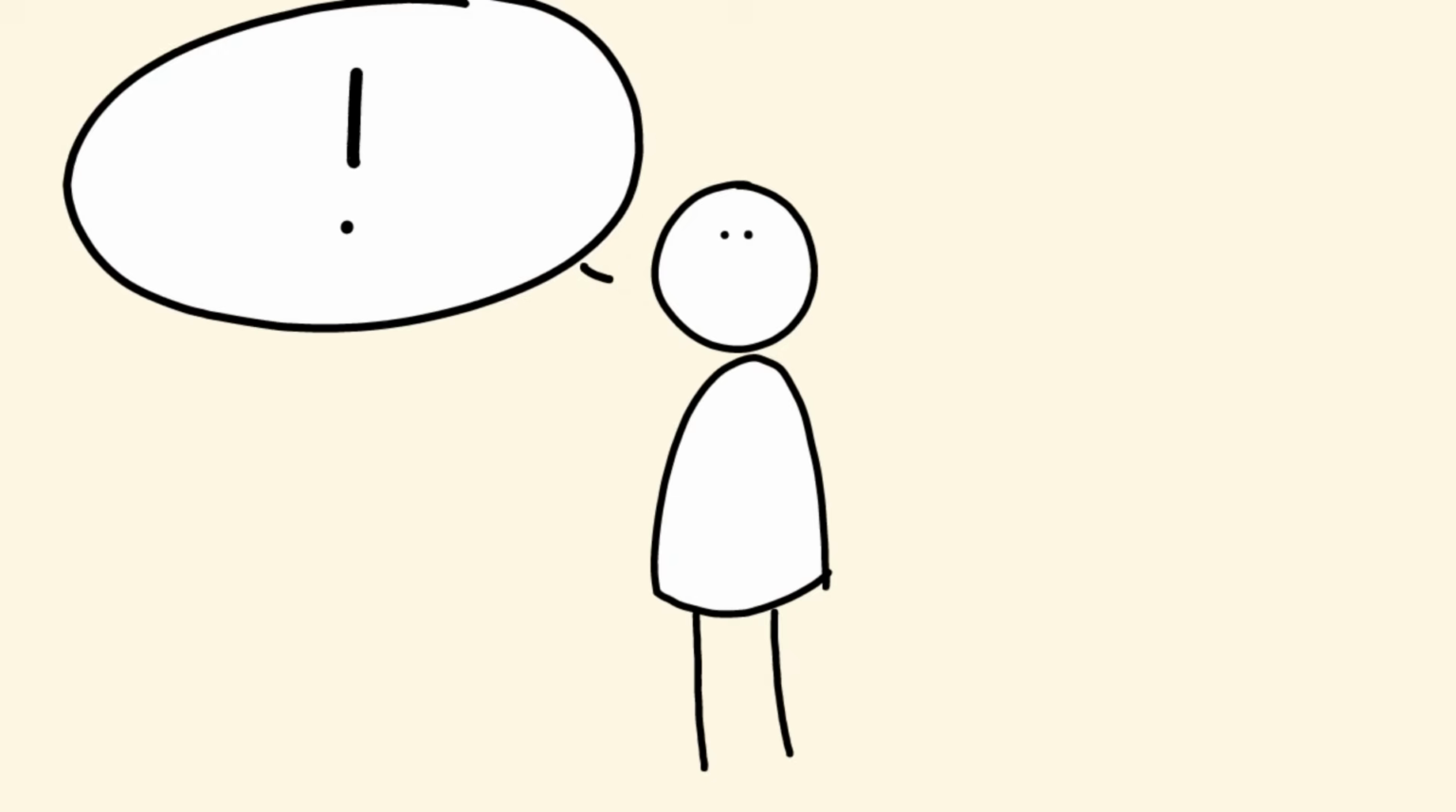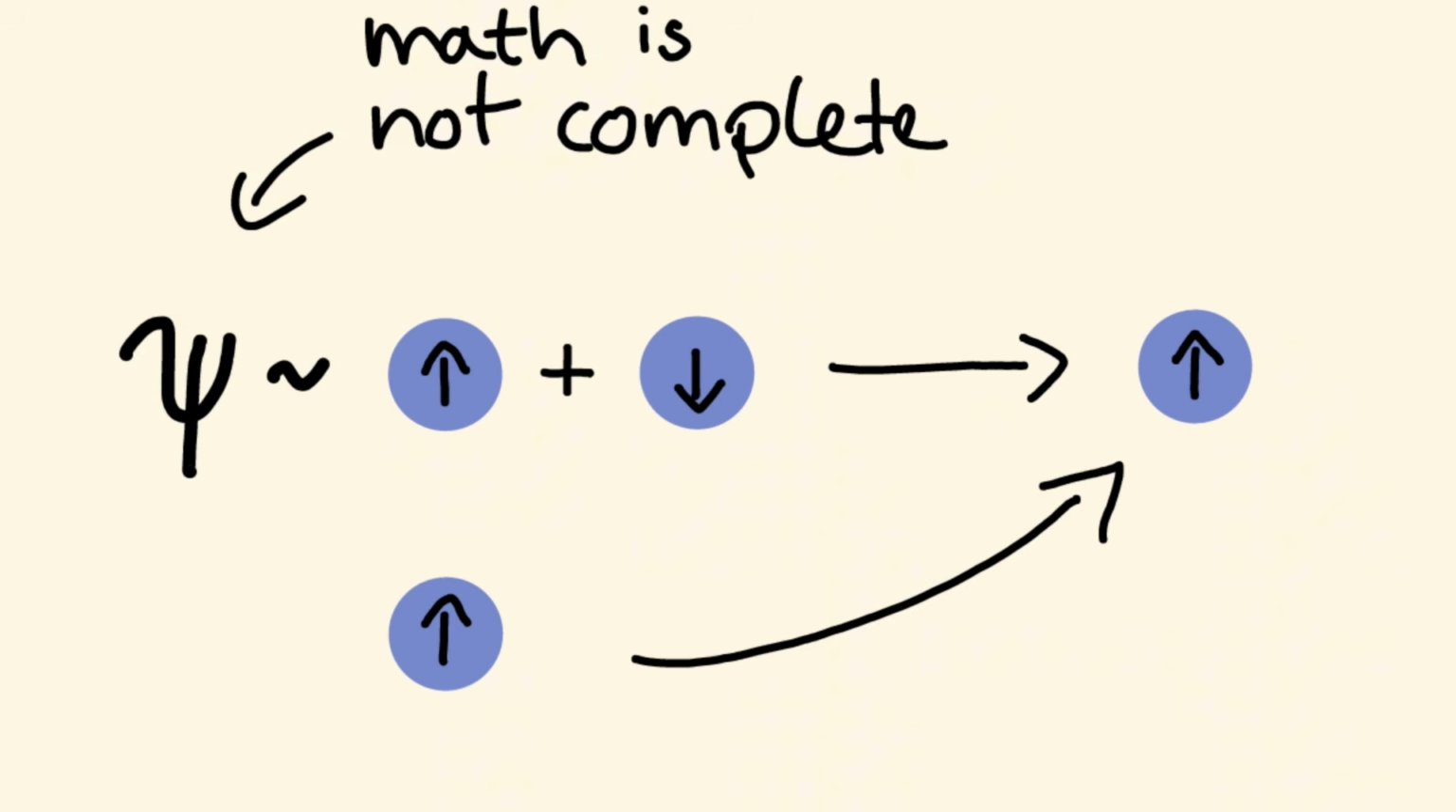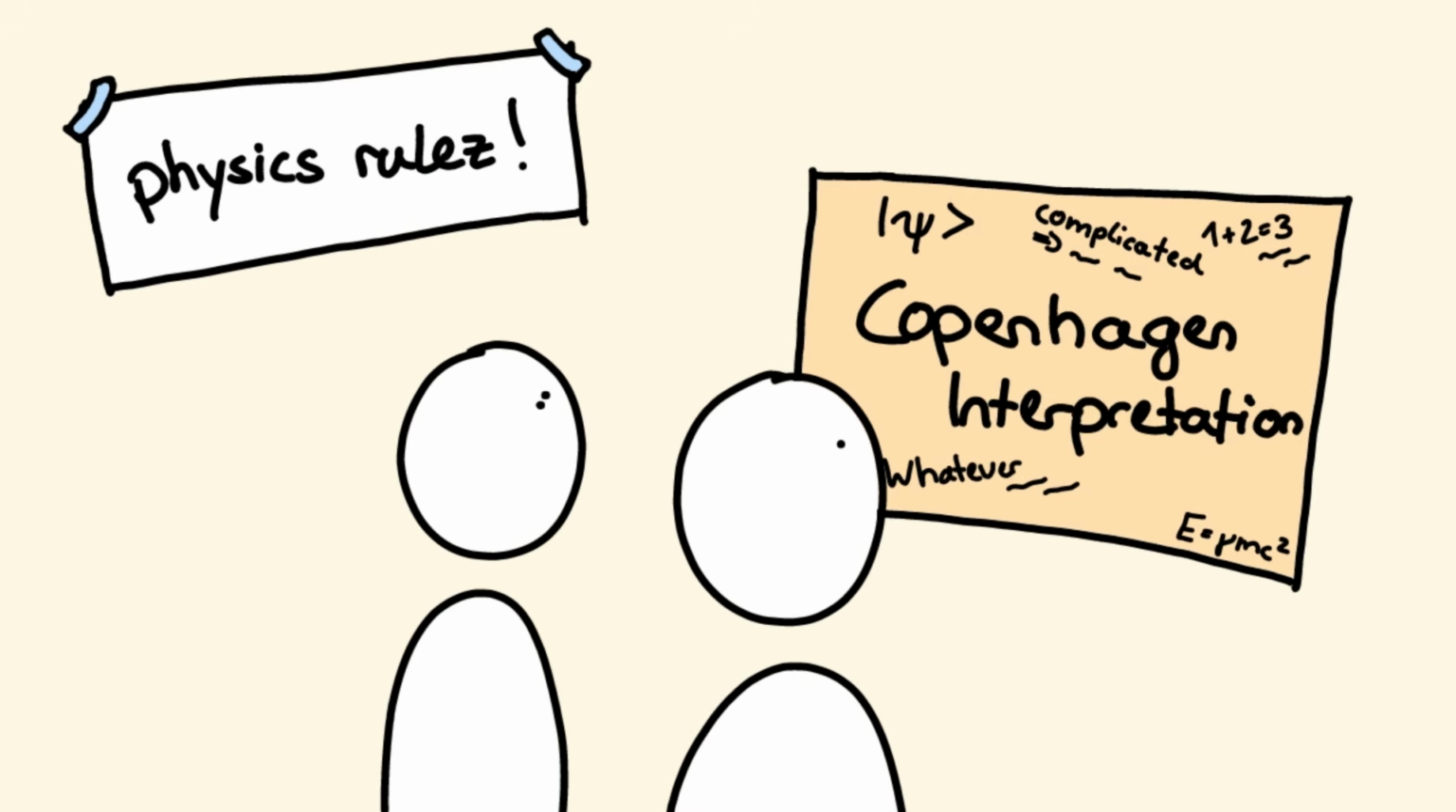How can you solve this? One possibility is that the particle will spin up the entire time, we just didn't know. Then there's no collapse. Our math is just not complete. Our theory is not finished. That's not what Copenhagen says.